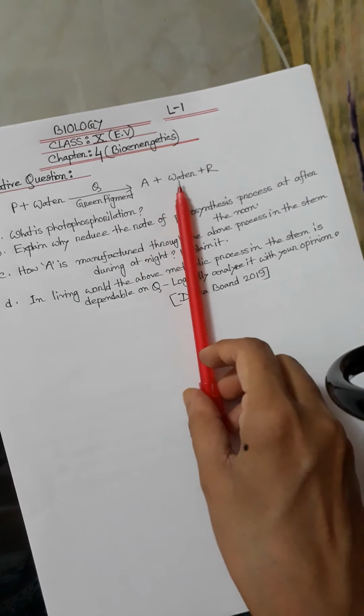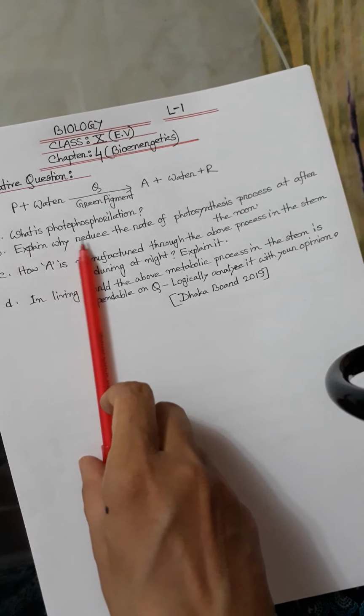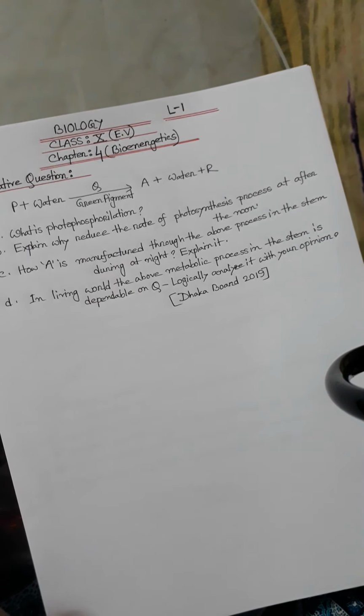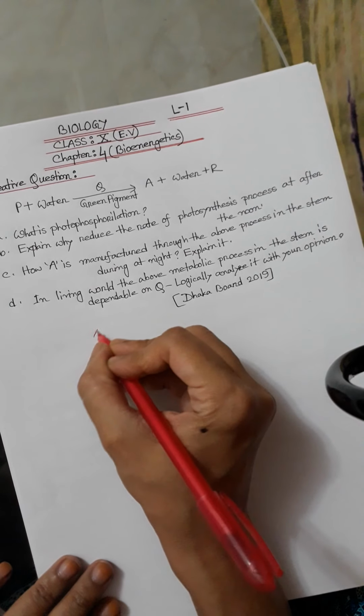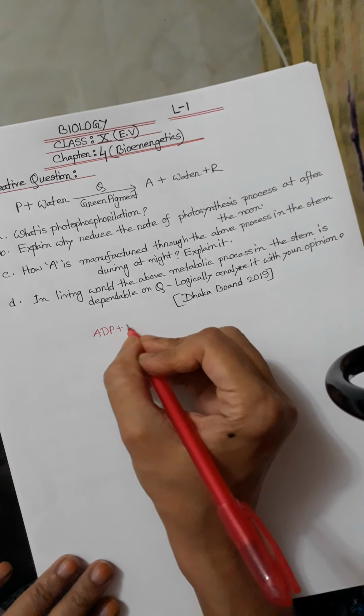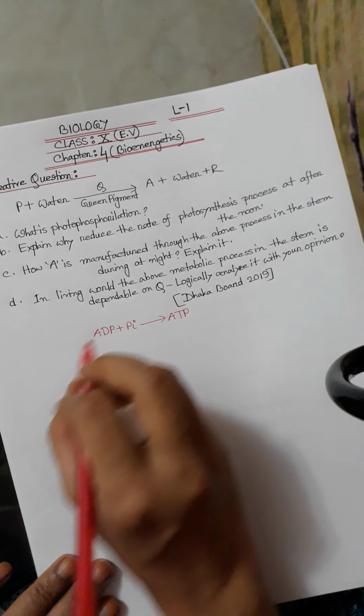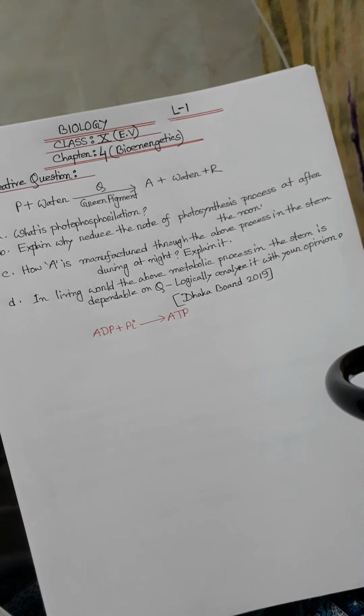Here the first question is, what is photophosphorylation? ATP is formed by the addition of an inorganic phosphate with ADP in the light dependent phase of photosynthesis. The process of the formation of ATP is called photophosphorylation. This is the reaction: ADP plus Pi forms ATP. This reaction is called photophosphorylation.